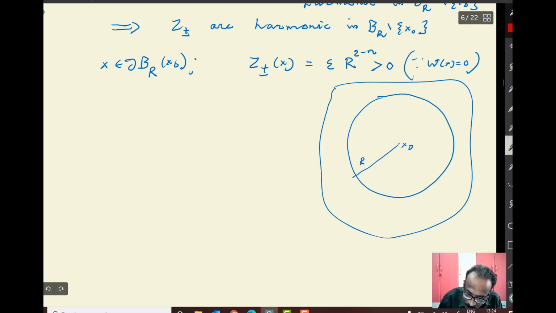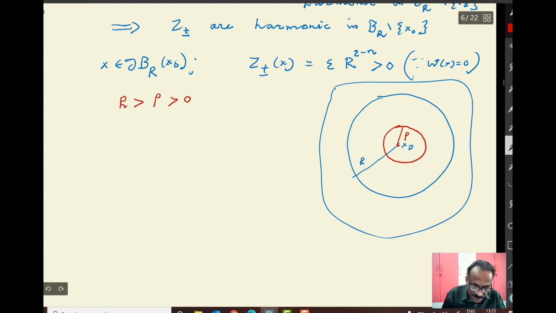I can construct a ball here, any ball you like. Eventually you are interested only in the neighborhood of x, so eventually rho will also be small. So you can choose R greater than rho greater than 0.